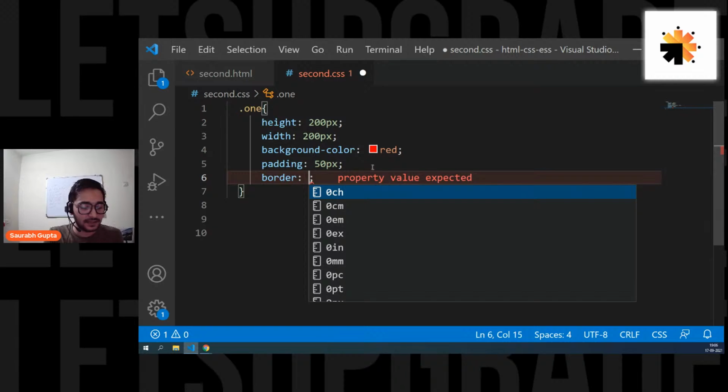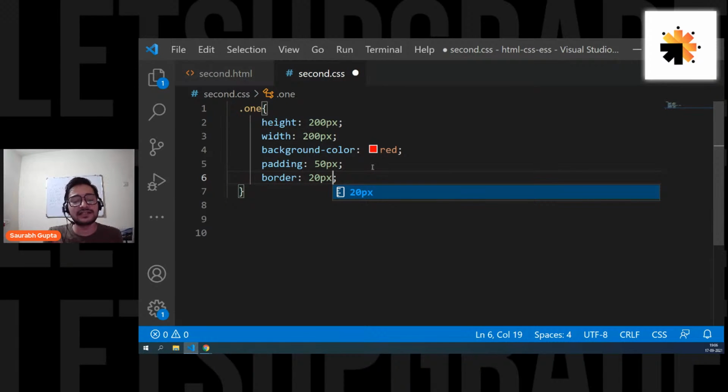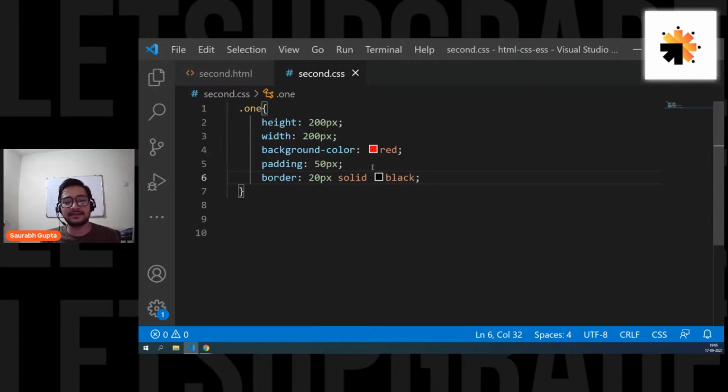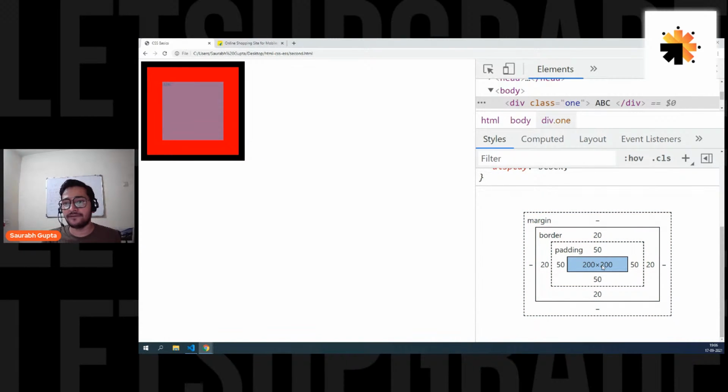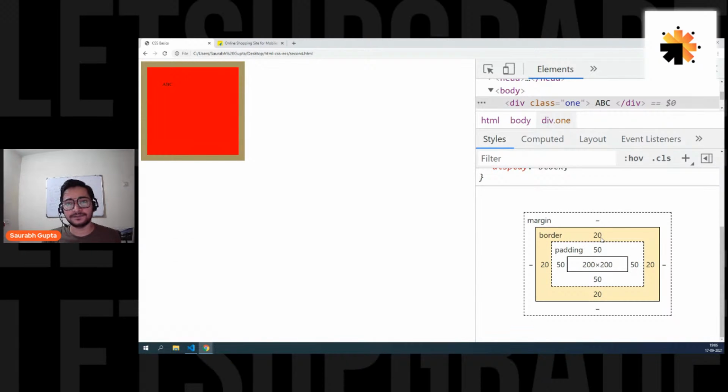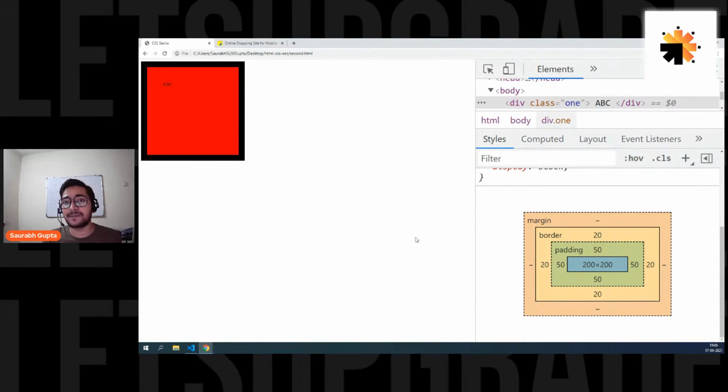So like this, border 20 pixel. Now this is my size of the border. Then I say solid. Solid is one type of border, and then you can at least give a different color. So I can give black. I want a border size 20 pixel, solid type, and black. Let's see. And here we go. Now you can see in the box model, I have 200 real height and width, 50 padding, and then 20 border. Is that clear to everyone? But at least the border can have a different color, unlike padding.